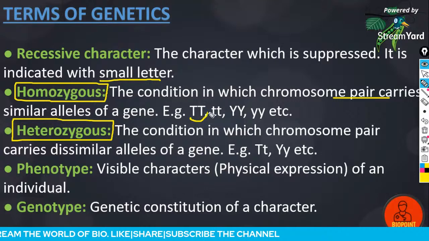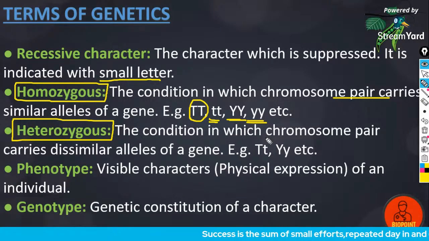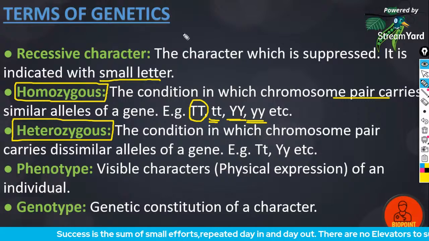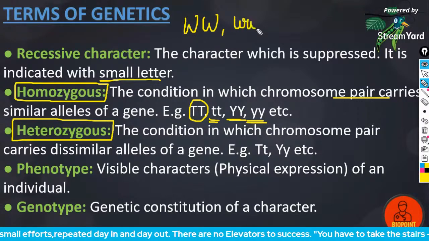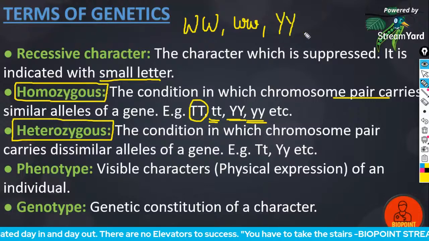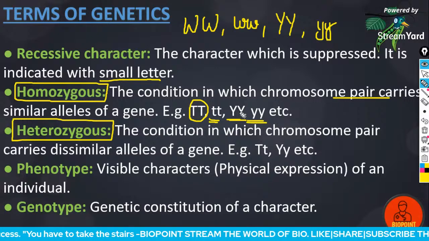For example, capital T capital T, small t small t, capital Y capital Y, small y small y. All these are homozygous conditions, where the chromosome pair carries similar alleles of a gene.